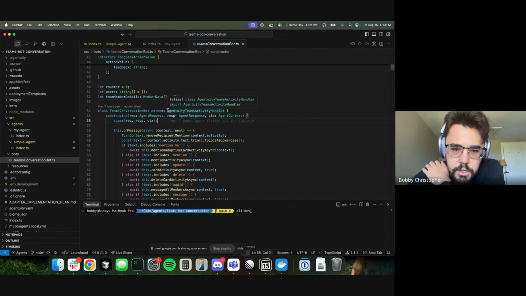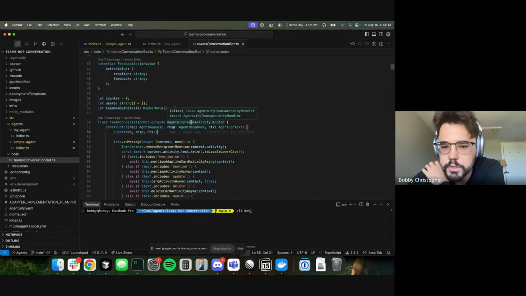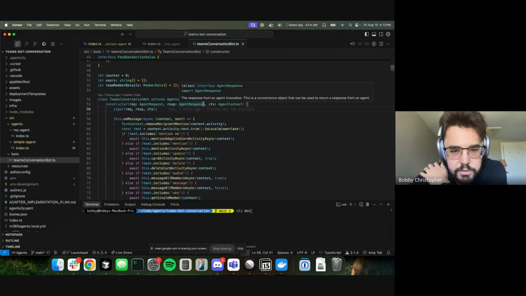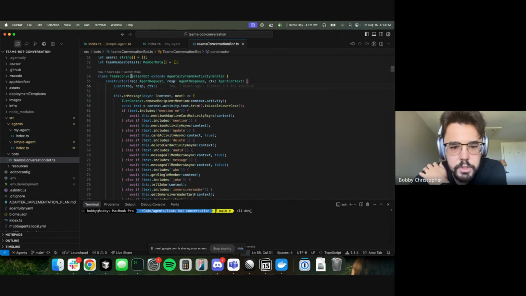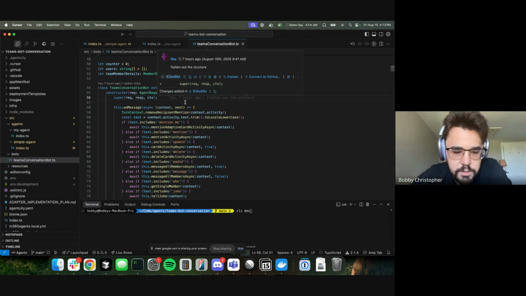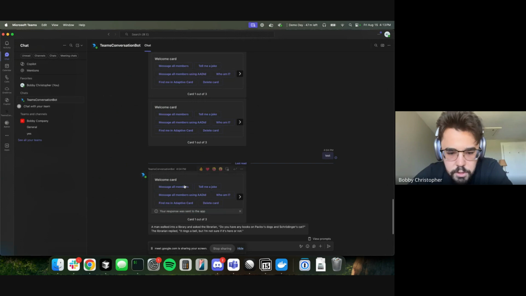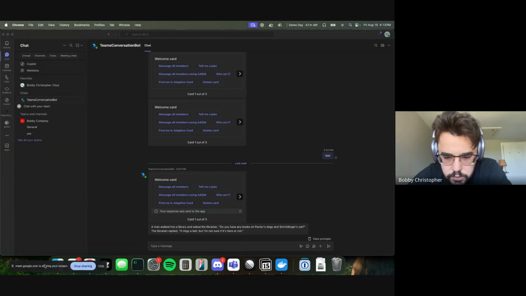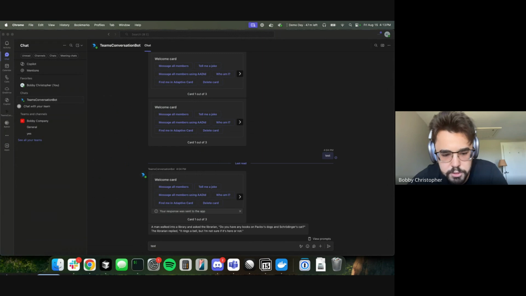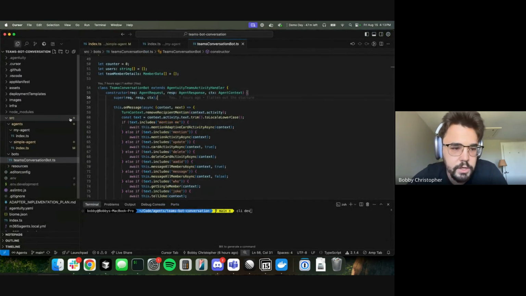If, instead of extending the normal Teams activity handler, you extend our Agentuity Teams activity handler, you can basically convert any of the Microsoft templates into an Agentuity Teams bot. So let's just test this out. This is the larger Teams app, this example right here.